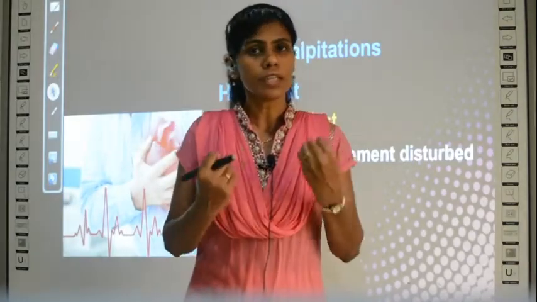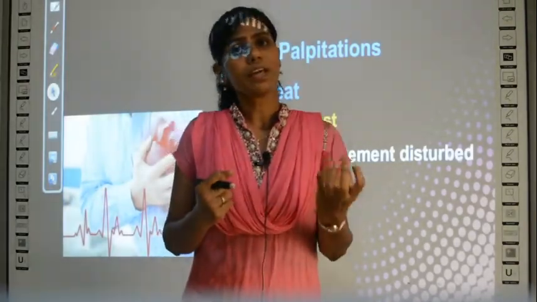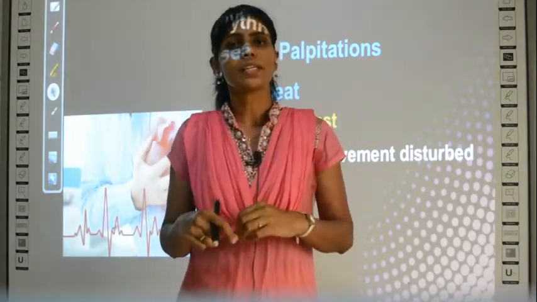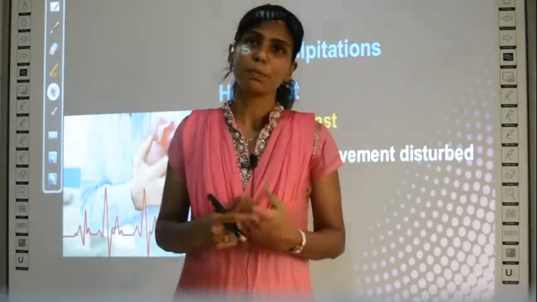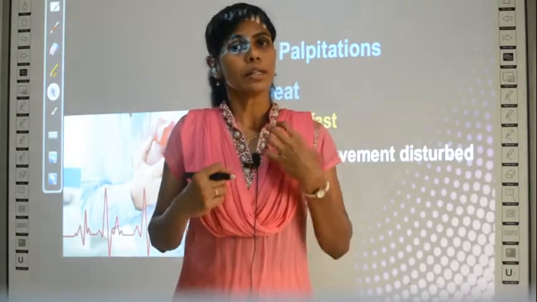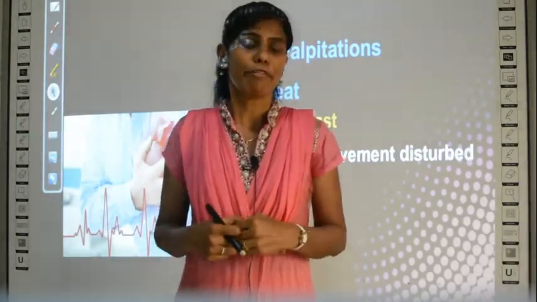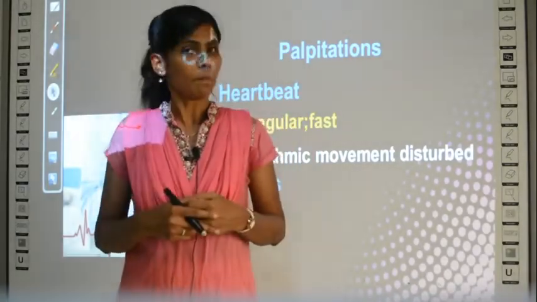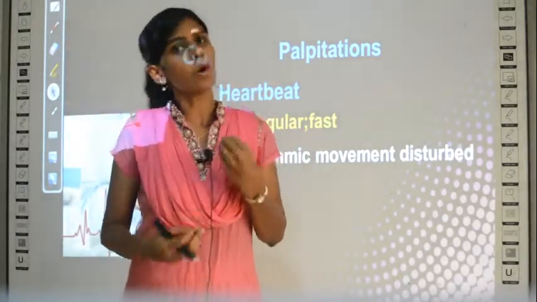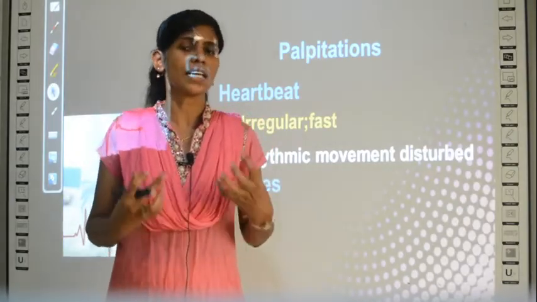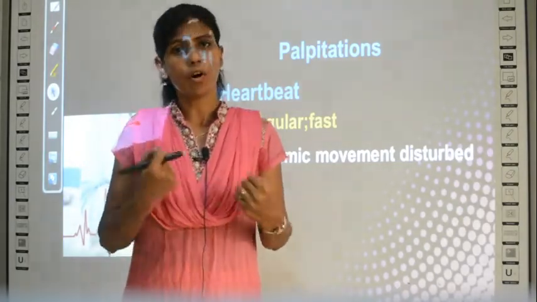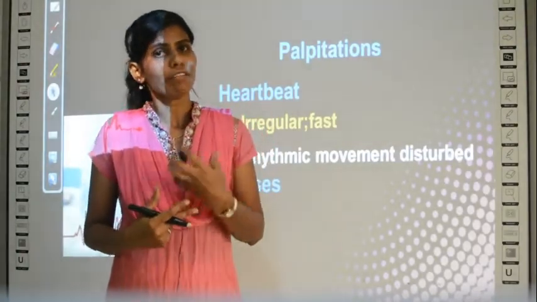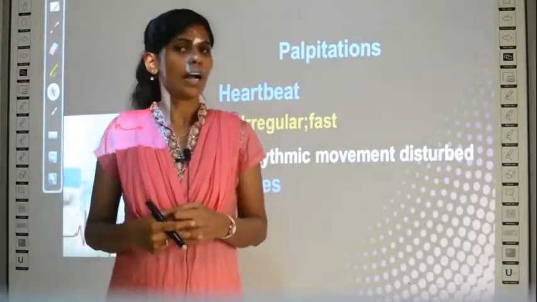You know, when auricles contract, the blood will be pushed only to the ventricles to a smaller distance, but when the ventricles contract, the blood is forced to flow throughout the body, for which the force should be more. So it is pumped more vigorously. That's why the second beat is like the prolonged one. So lub and tub, this is a way of rhythmic pattern in your heart, right?